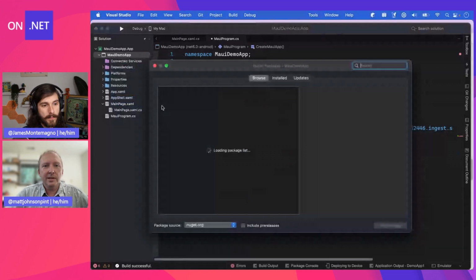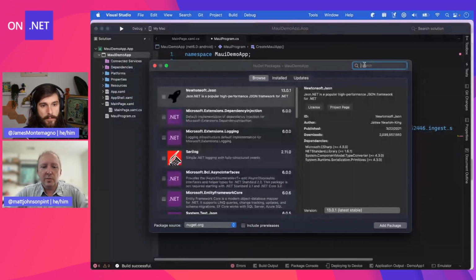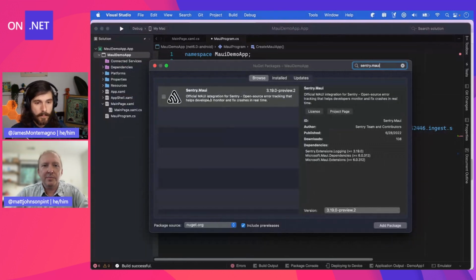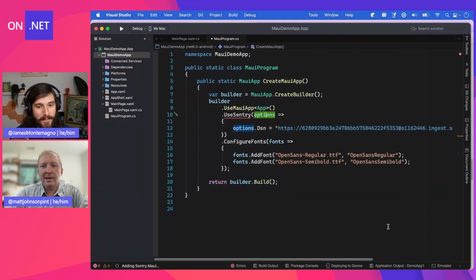I have to go pull in the Sentry NuGet package. So let's go browse for Sentry MAUI is what you want. And you've got to click pre-release because this is a preview. We will eventually have the full version. And we're going to add that package. And so it's that one, and that's it. It is adding. And then we're going to build.